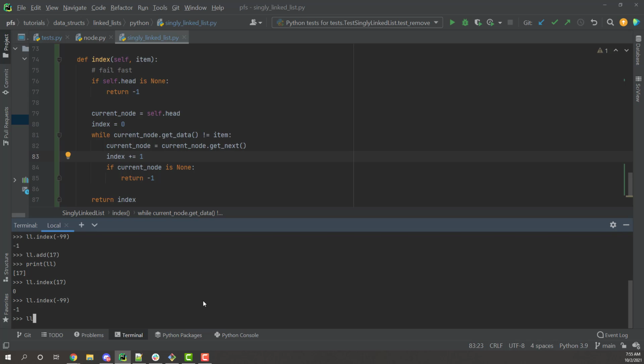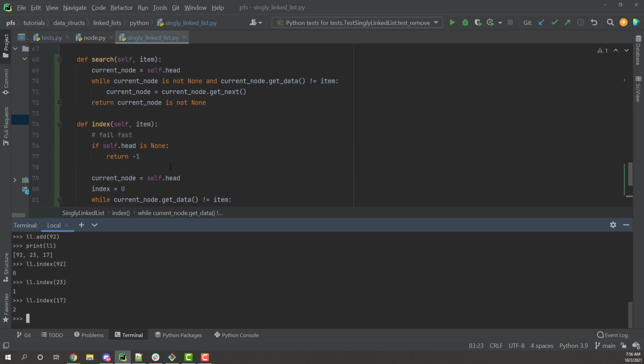And I can keep pushing things all day. Add 23. If I print my list and I do index on 23, it should be at 0. ll.index of 17 should be at 1. ll.add another one, 92. Print. ll.index of 92 is going to be 0. Index of 23 is going to be 1. Index of 17 is going to be 2. All right, that is the search and the index function.